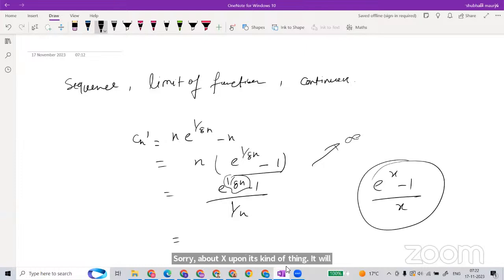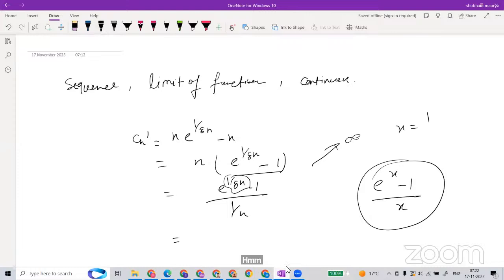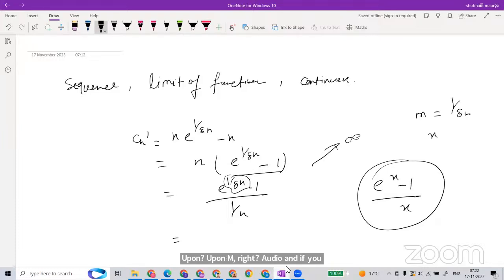It will look like this. Or even if you assume m is equal to 1 upon 8n, then it will look like e power m minus 1 upon m, right? Or even if you assume x, then it will look like that. In this case, let's assume x is equal to 1 upon 8n.